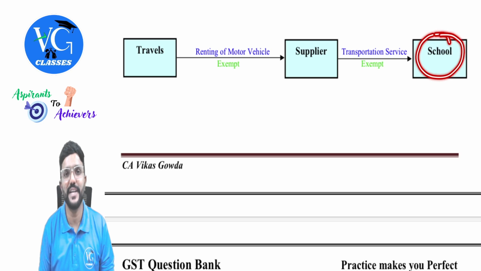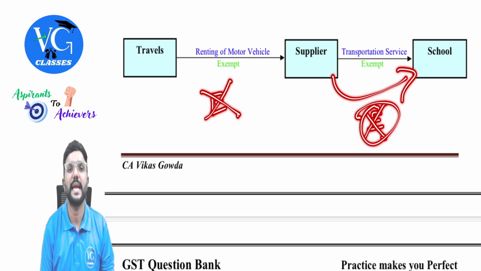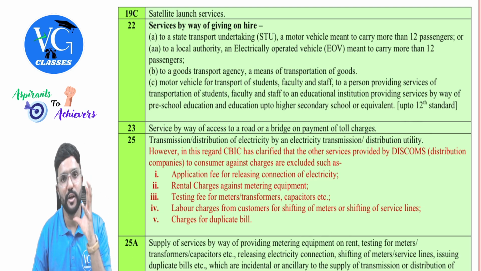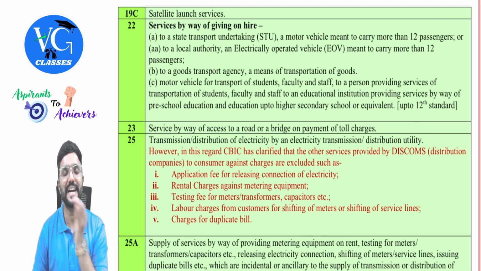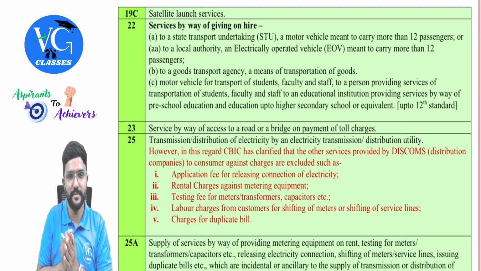Sir, what if this is a college or university or professional education institution? Then this is not exempt, guys. When this is not exempt, even this will not be exempt. Hope you got it. So this is an input service to a first category of educational institution, which is provided by way of transportation of students, faculty, and staff. So for an educational institution as an input service, it is exempt.